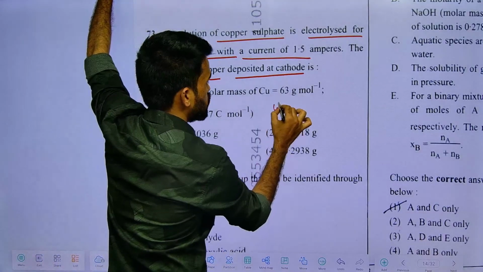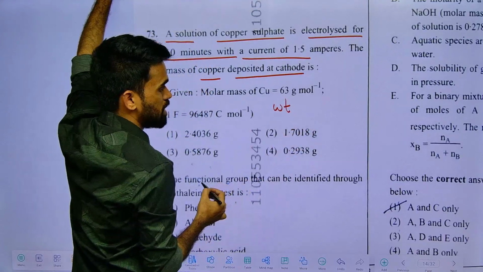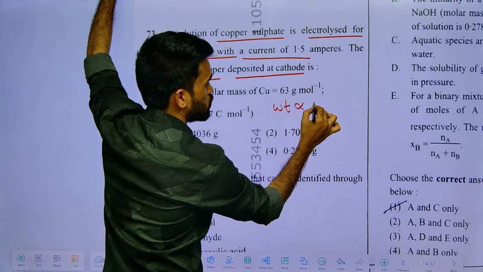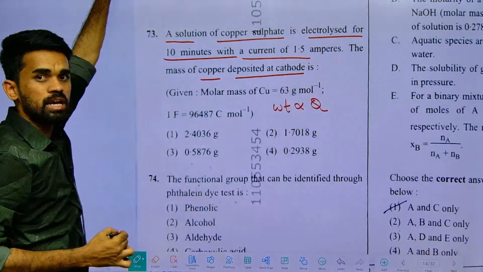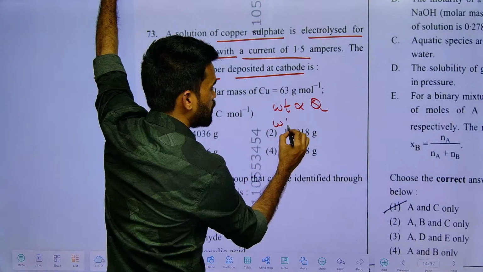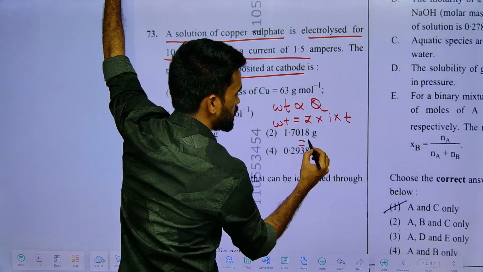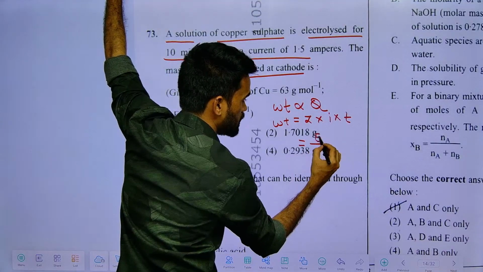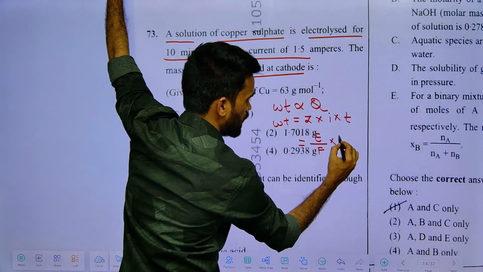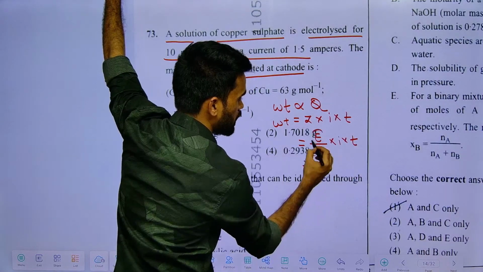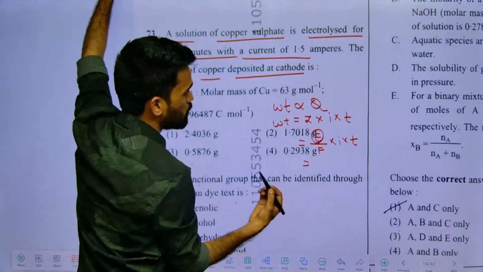So what does it say? The amount of substance deposited is directly proportional to the quantity of charge passed through the electrolytic solution. So the weight will be W = Z × I × T. What is this Z? The electrochemical equivalent, that is E by F into I into T. What is meant by E? It's the equivalent weight.